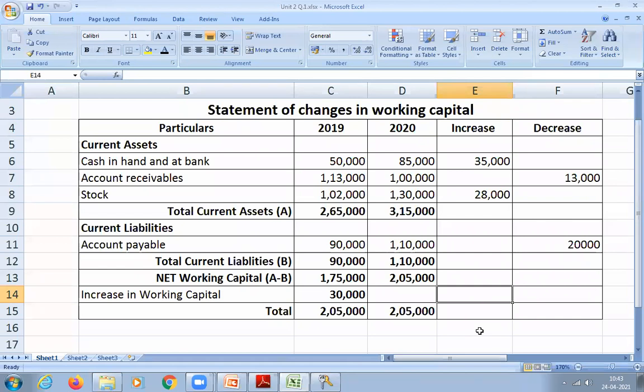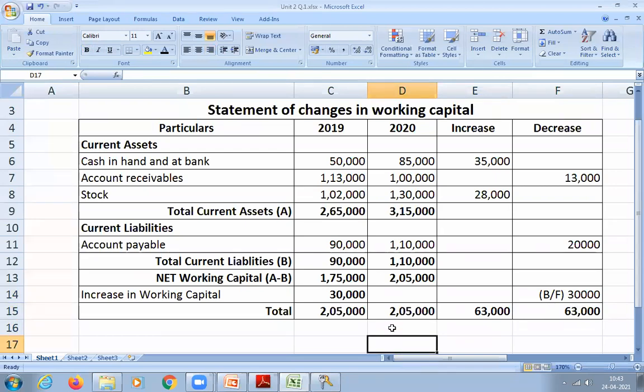So where will you write? In the decrease column, because the decrease column is less. So there you write the balancing figure, that is 30,000. Now how much will be the total, in both the columns, increase and decrease? Each will be 63,000.